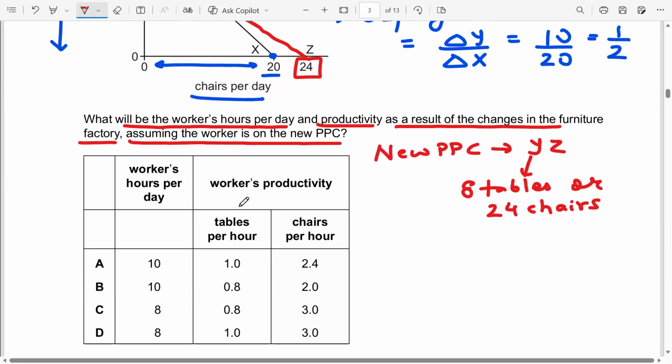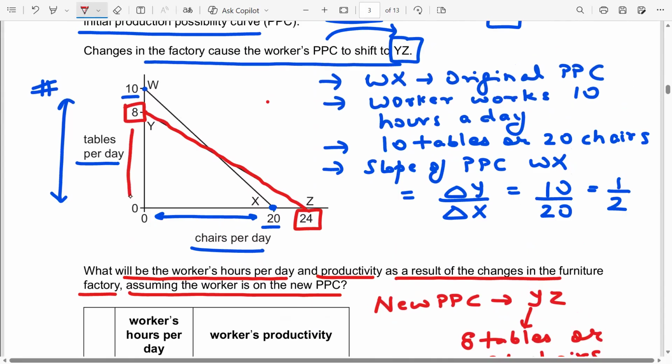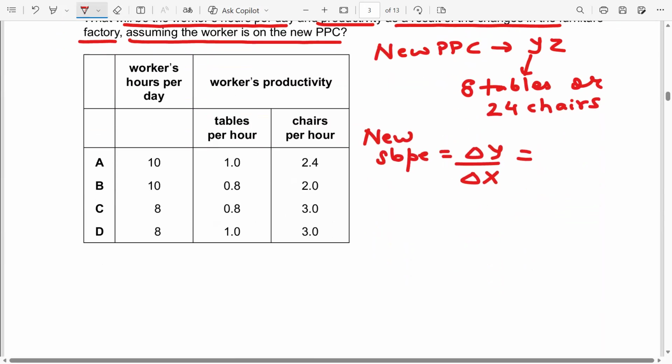What's the new slope? It is again change in y over change in x. One has to give up 8 tables to make 24 new chairs. That means 8 over 24 is my new slope, which is 1 over 3. How do I interpret this in simpler terms?